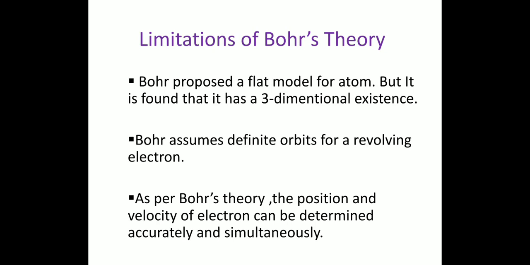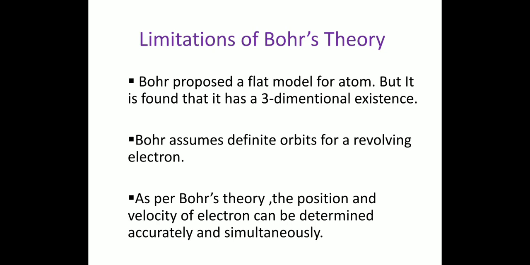As the value of n increases, the size of the electron orbit as well as energy also increases. He also explains that the electron revolves around the nucleus only in an orbit in which its angular momentum is an integral multiple of h by 2 pi.